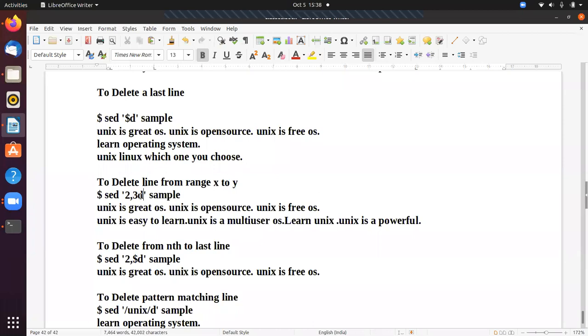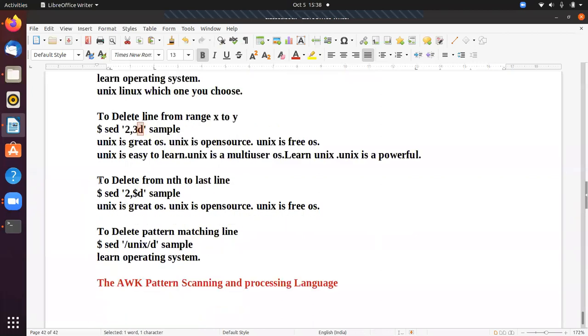So D means delete. 2 comma 3 means the second to third line. If I give 2,4, then it deletes lines 2, 3, 4. To delete from the nth line to the last line, I can give 2 comma, and how do we identify the last line? $d.